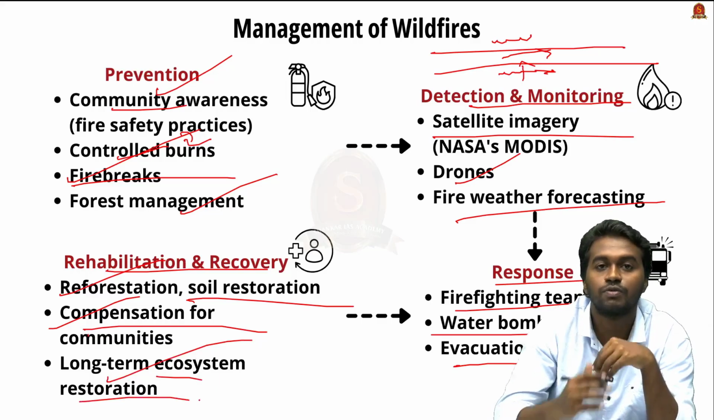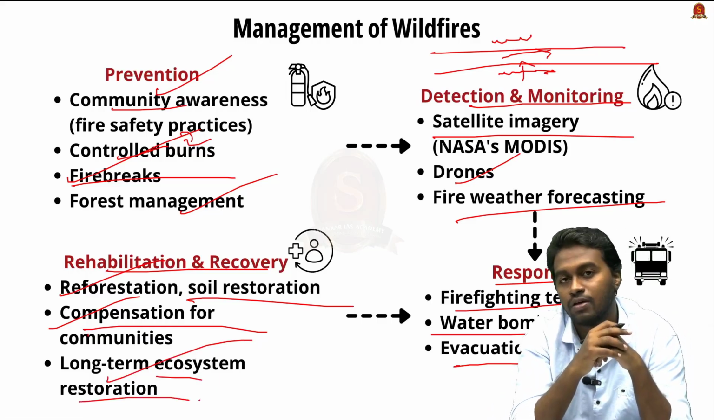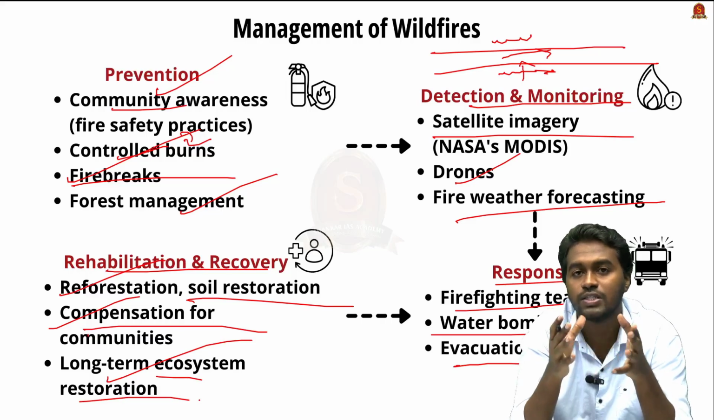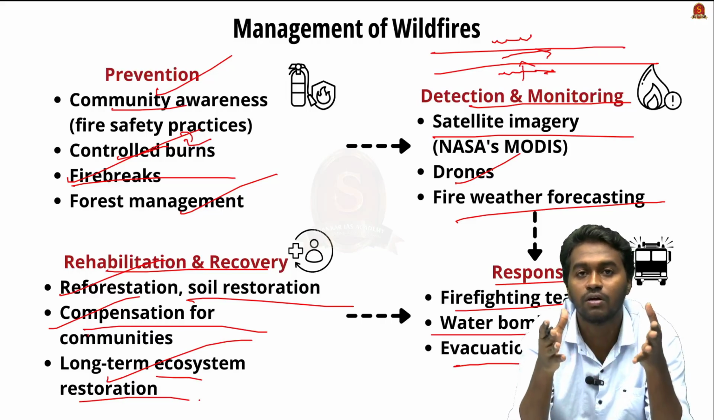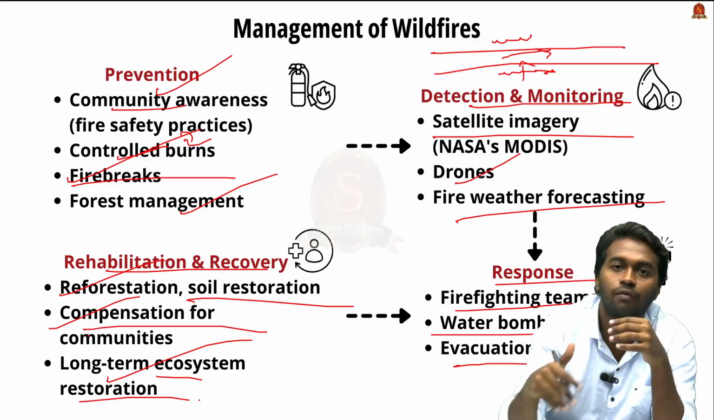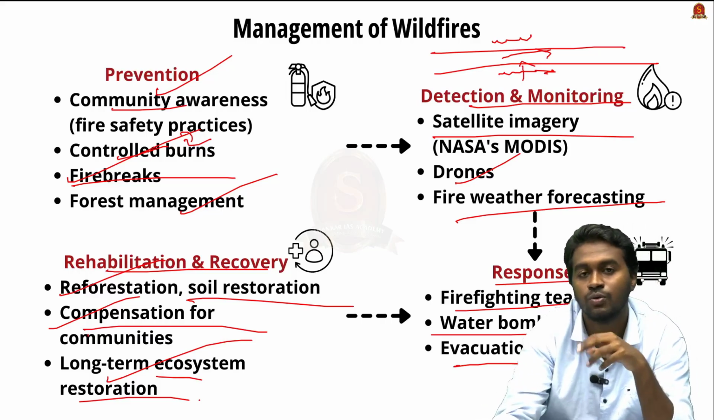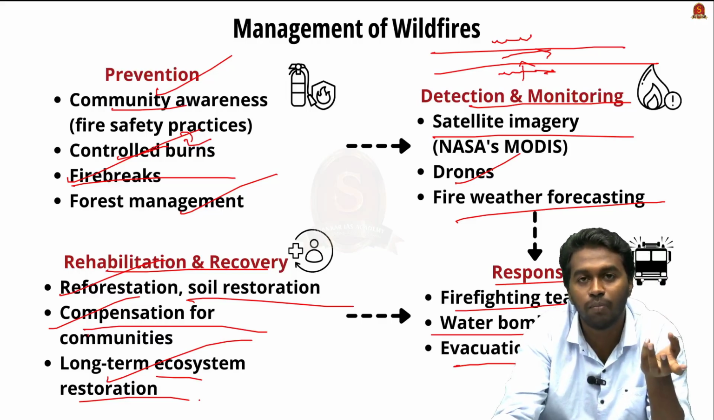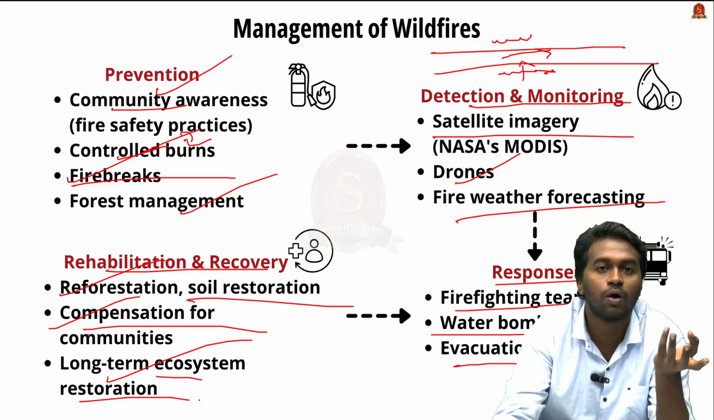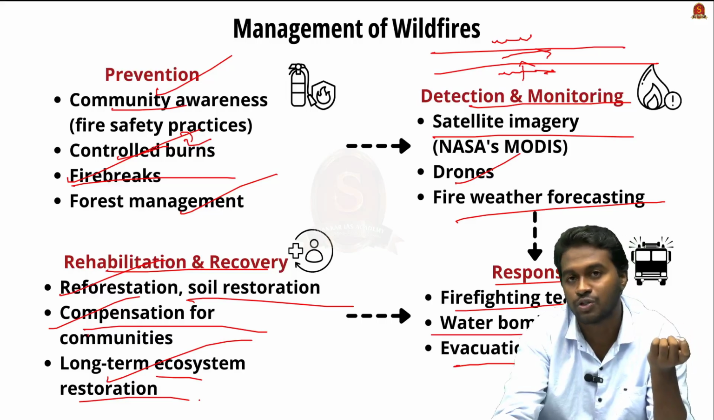For example, in the case of India, we have something called CAMPA. If an industry is taking a particular area for deforestation, then they have to plant that much trees in another region. So we can go for this kind of balanced approach. This can bring a long-term ecosystem restoration.